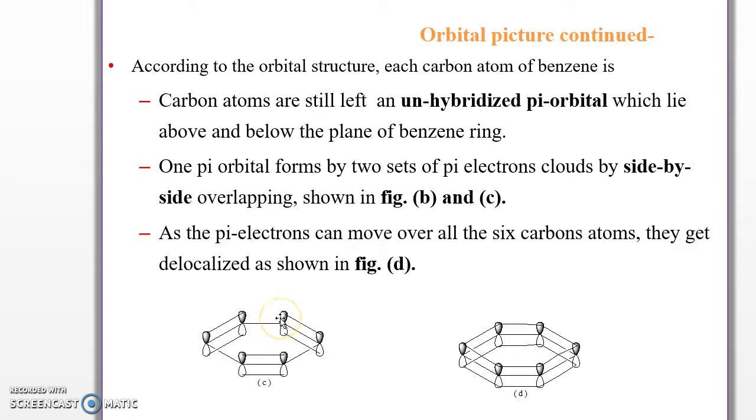There is an alternate single and double bond. When there is side by side overlapping between all six carbons of the p orbitals, there is one cloud formation, shown in diagram D. There is one cloud above the plane and below the plane of the benzene ring.